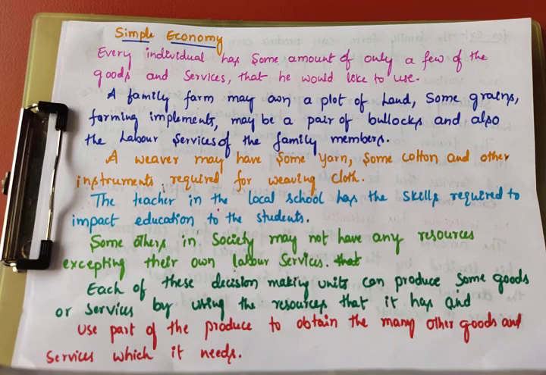How does the economy perform? In the economy, how are the producers producing goods and services, and how are the consumers consuming goods and services? Whether producers are producing all goods and services, whether consumers are consuming all goods and services. Just imagine, is it possible to produce all goods and services? Is it possible to consume all goods and services? No, because the availability of resources is less. Human wants are unlimited, resources are limited.